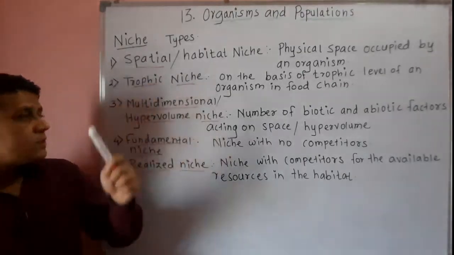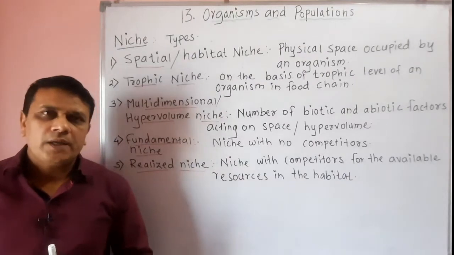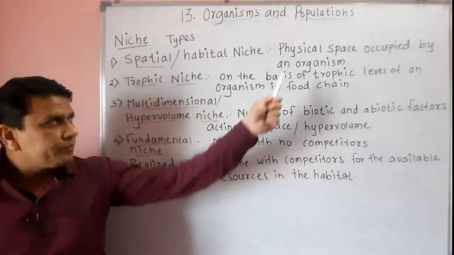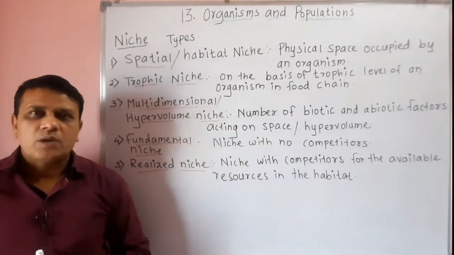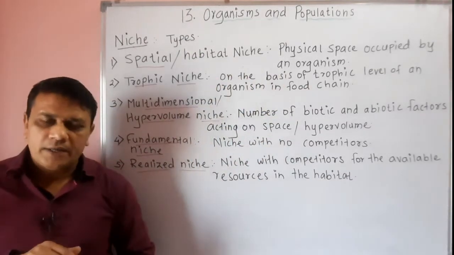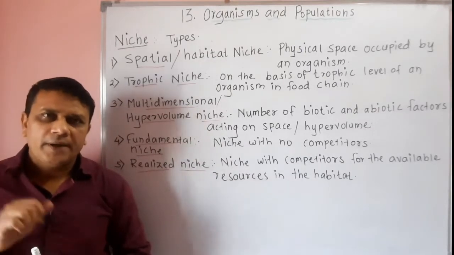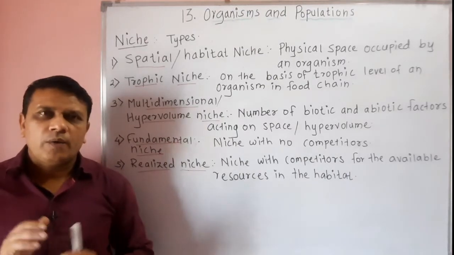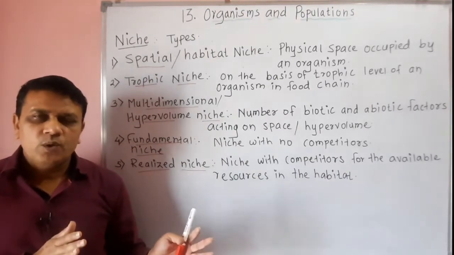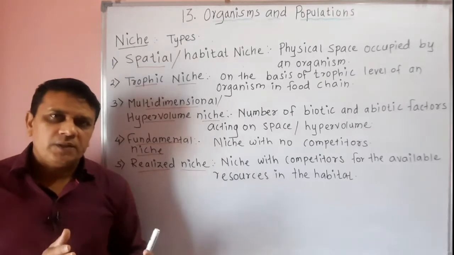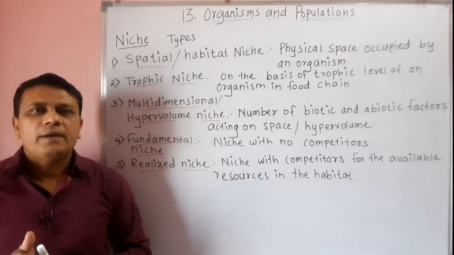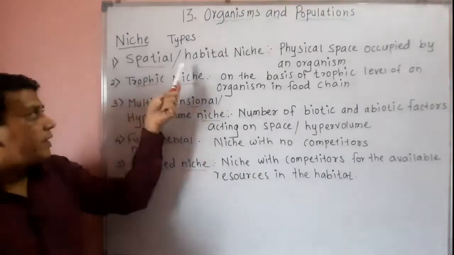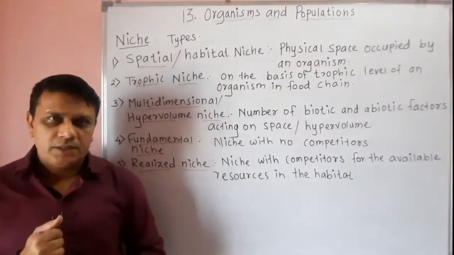Now the first type of niche is called spatial or habitat niche, and it is based on the physical space occupied by an organism in a habitat. Now you know that each organism requires physical space to live. So the physical space which is occupied by a living organism is called spatial or habitat niche.